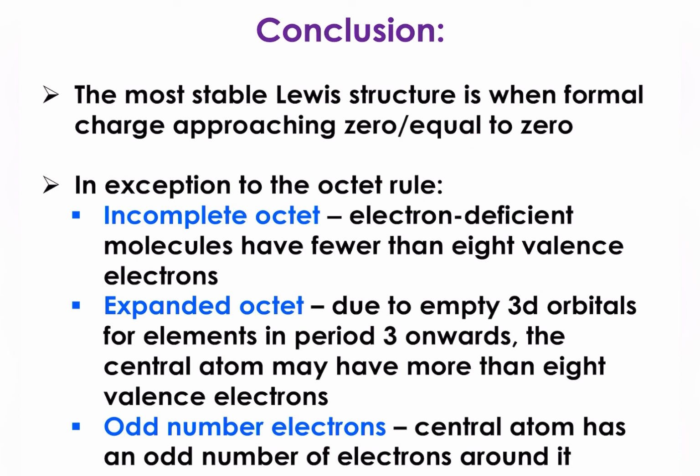And exception to the octet rule, awak kena faham macam mana exception ini boleh terjadi dan what is the reason for that to happen. So I hope you are clear with our first subtopic.